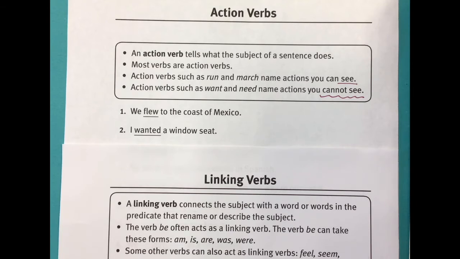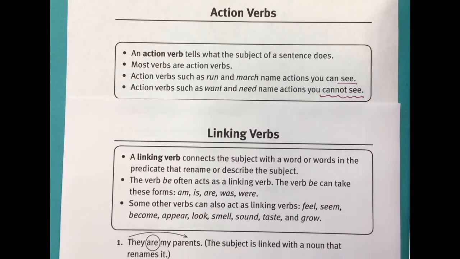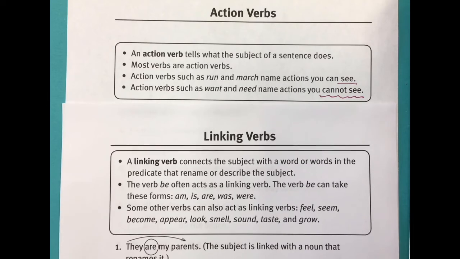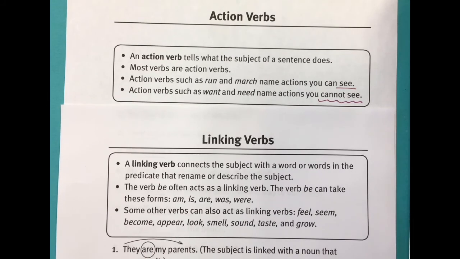And the next part is linking verbs. A linking verb connects the subject with a word or words in the predicate, and they rename or describe the subject. The verb be often acts as a linking verb, and the verb be can take these forms: am, is, are, was, and were. Some other verbs can also act as linking verbs: feel, seem, become, appear, look, smell, sound, taste, and grow.